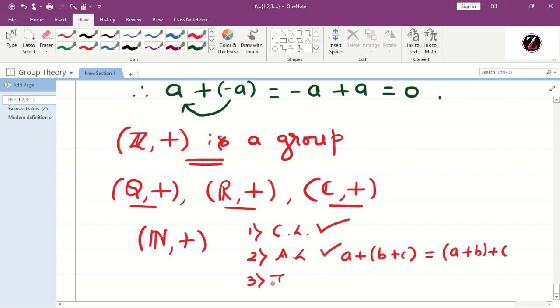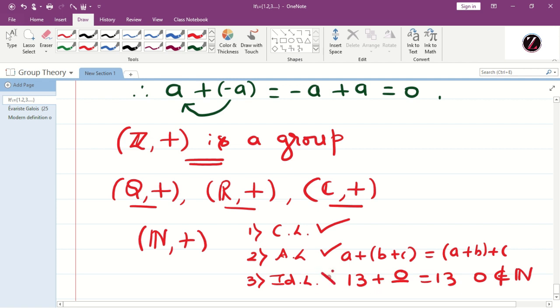And third one is identity law. So identity law means if you consider any natural number, for example 13, what is the number I should add so that I get 13 itself? So actual number is 0, but 0 doesn't belong to N. Therefore, we don't get identity element.